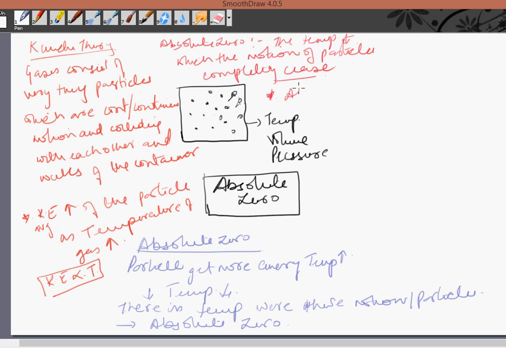Secondly, we also know that absolute zero is nothing but the start of the Kelvin temperature scale. If you look at it, it starts from zero, right?